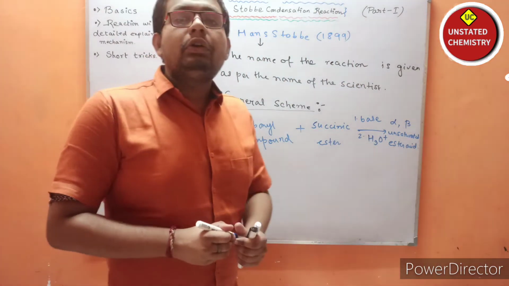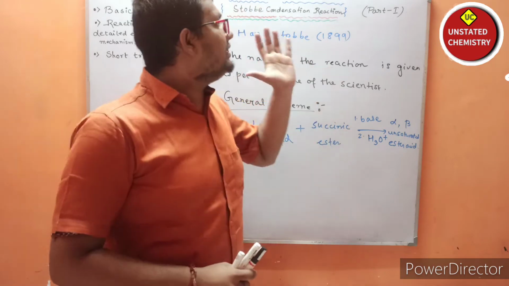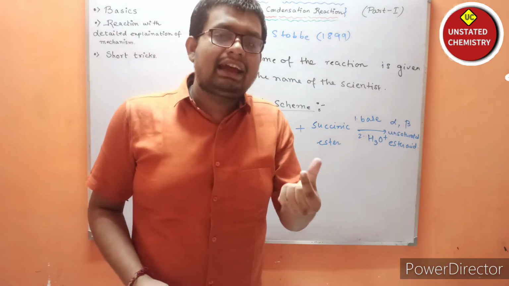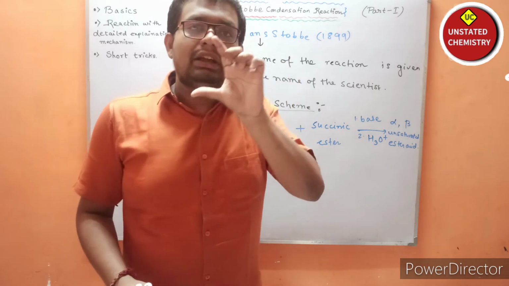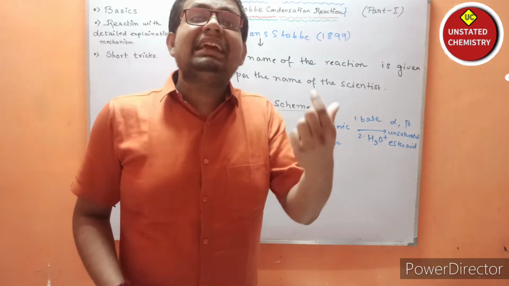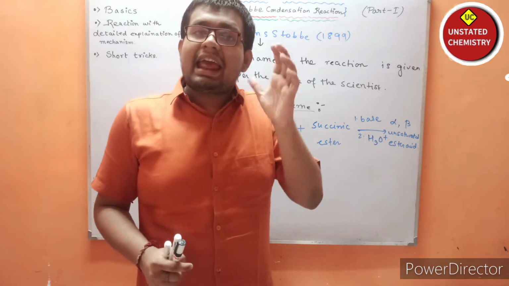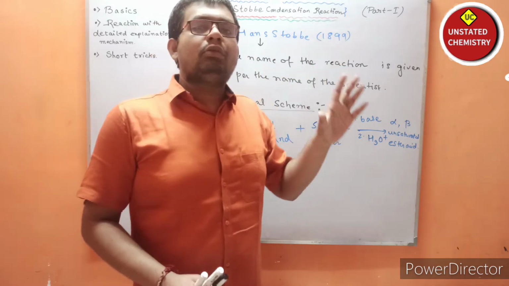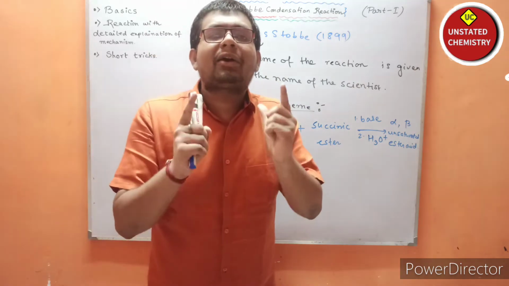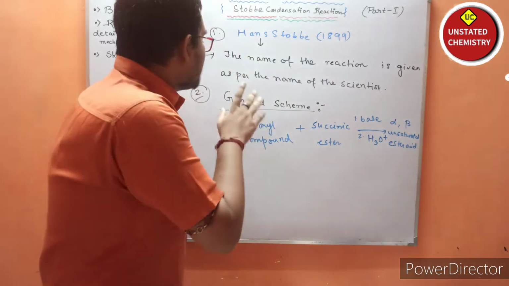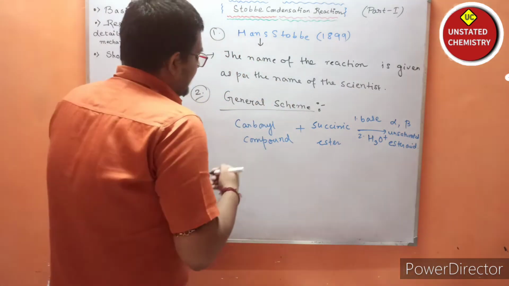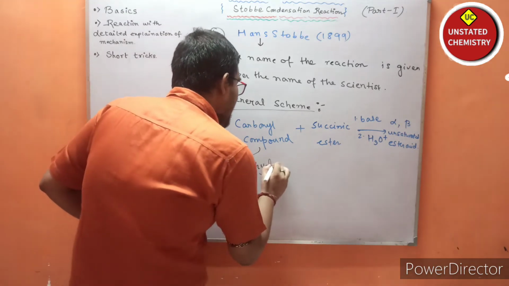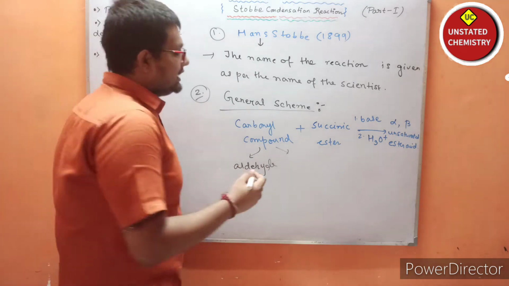So how will you identify that the reaction is the Stobbe condensation reaction? If there is an aldehyde or a ketone, and with it a succinic ester is present, and along with it a base is present, then obviously it is the Stobbe condensation reaction. The carbonyl compound can be an aldehyde, and it can be a ketone.